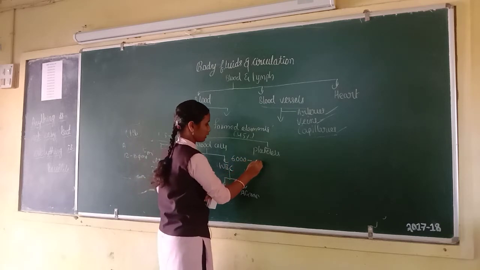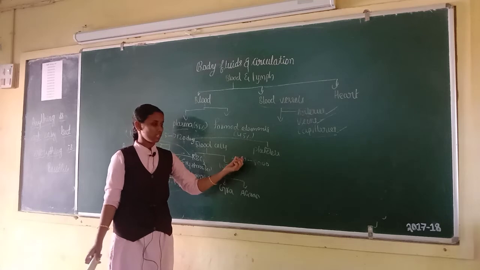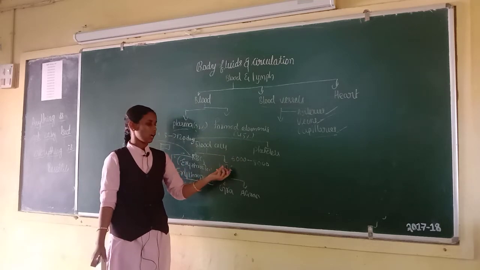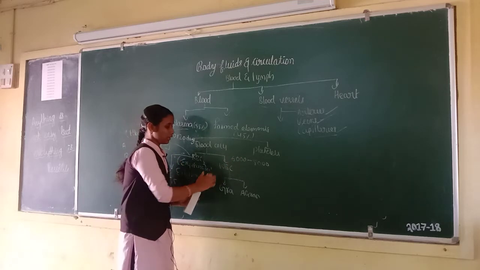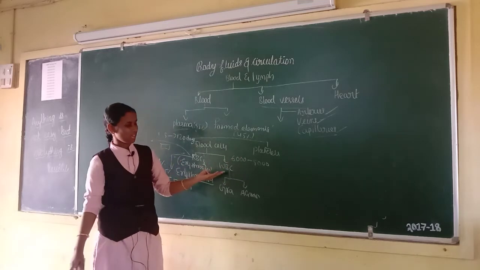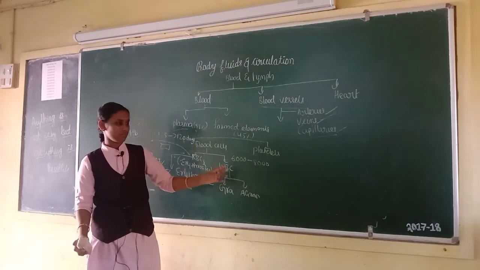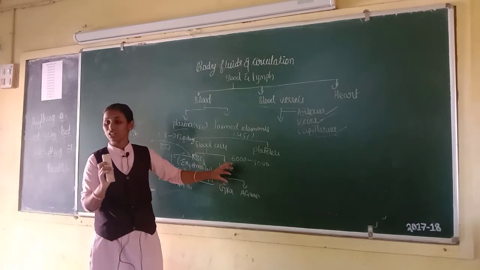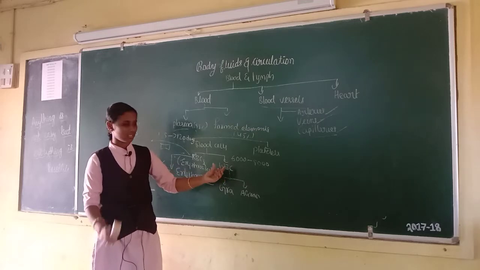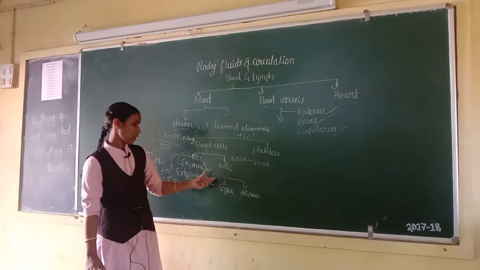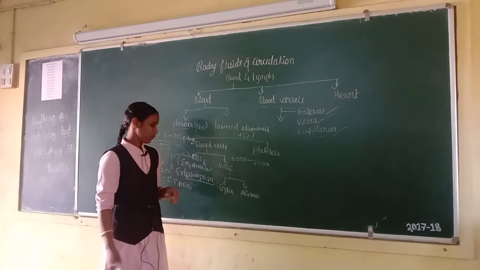Blood has 6,000 to 8,000 WBCs per millimeter cubed of blood. And the lifespan of WBC is 1 or 2 weeks. And WBC, white blood cells, have a nucleus, so we call it a complete cell. This has a nucleus. And WBC is also produced in bone marrow.